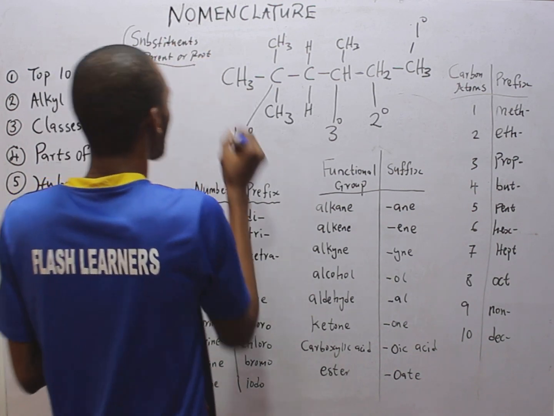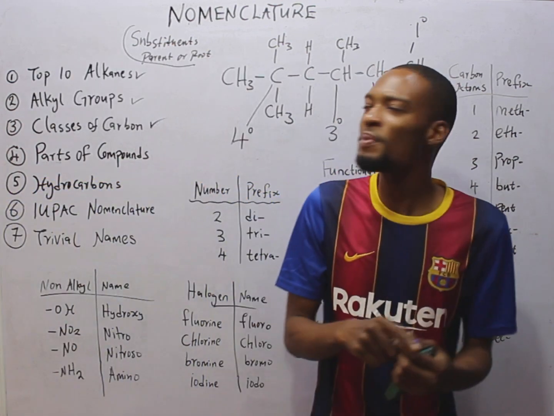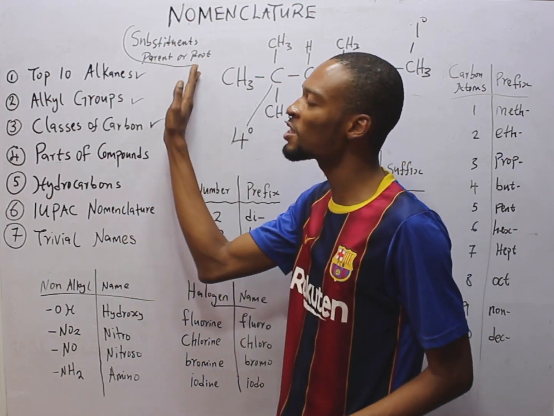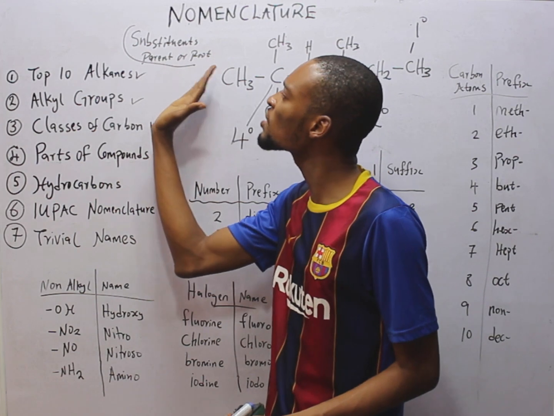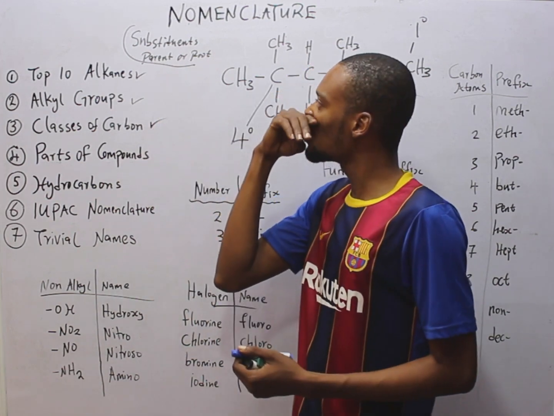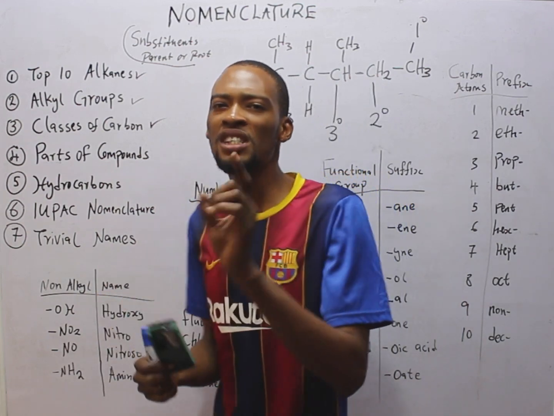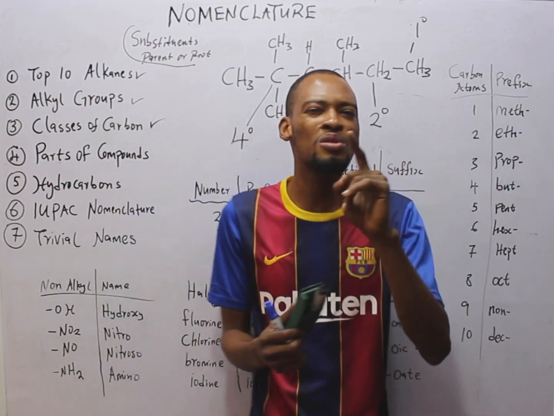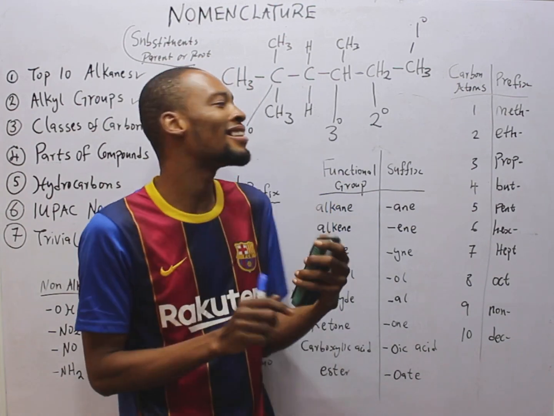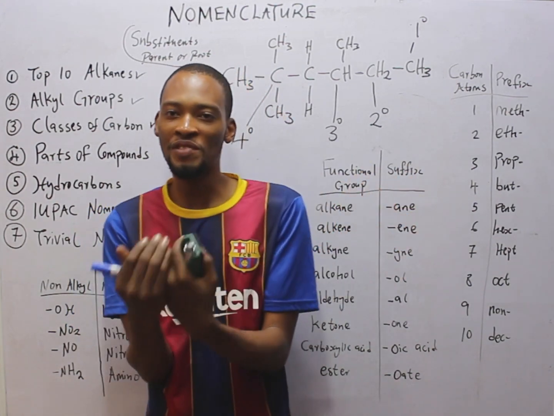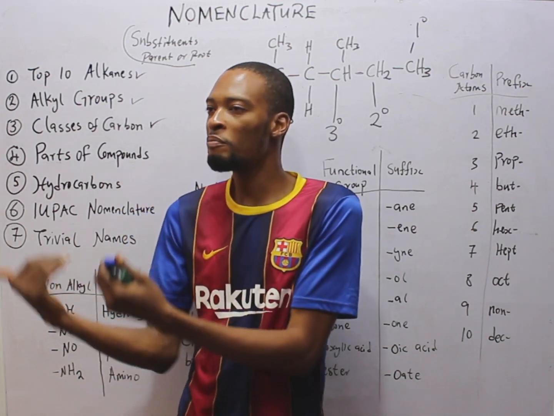Now, the parent is not a problem because it is simply the continuous chain or the longest chain. That is the parent. This will not give you a major challenge in naming. Look at the substituents. The substituents are prefixes or suffixes used while naming organic compounds. This brings us to English. In English, what does prefix mean? It means words that come before.